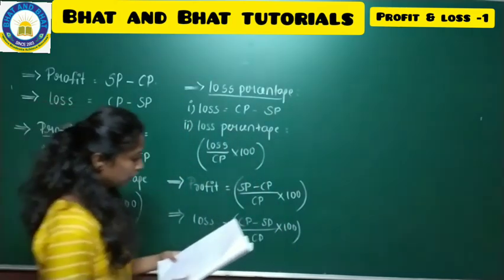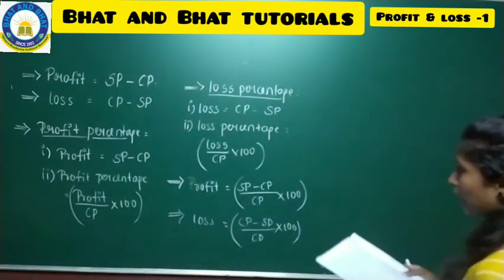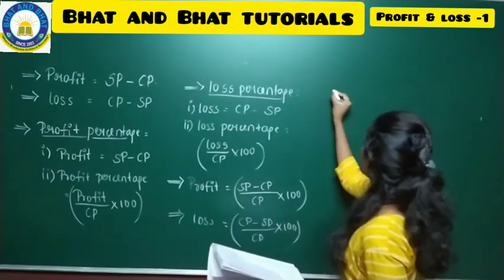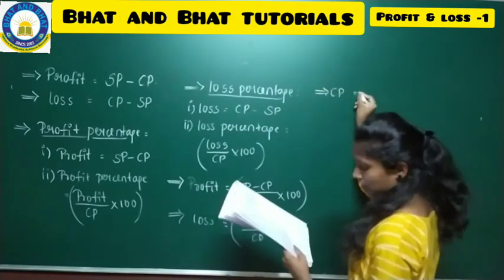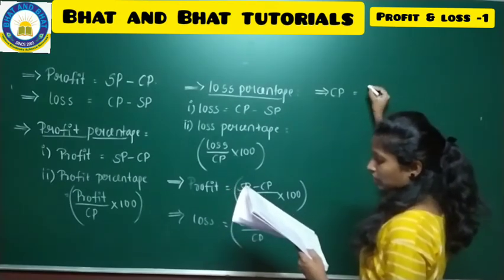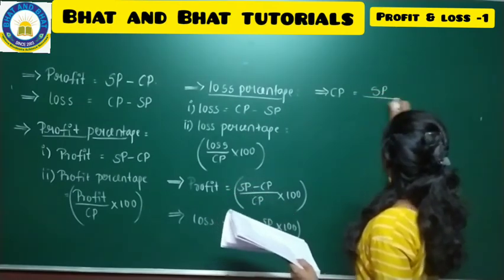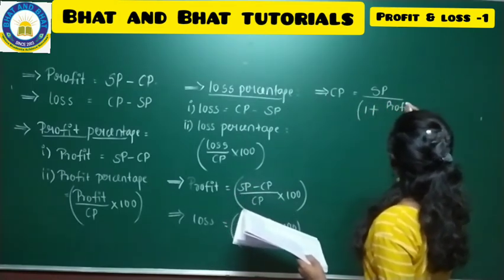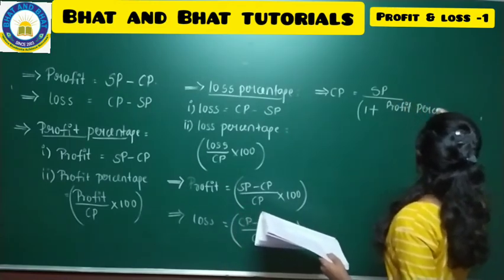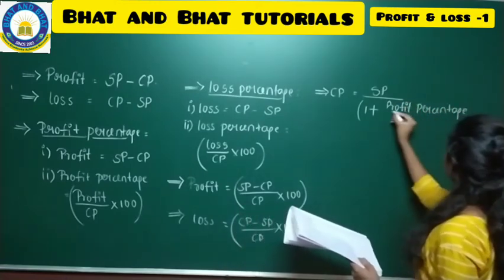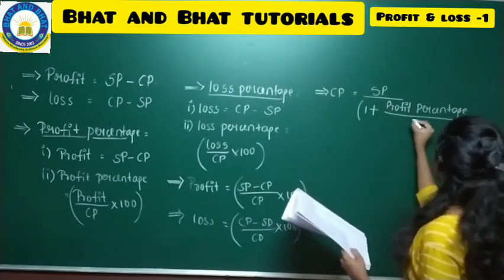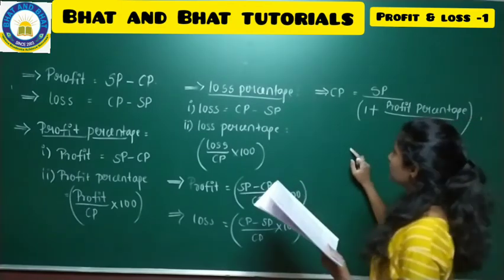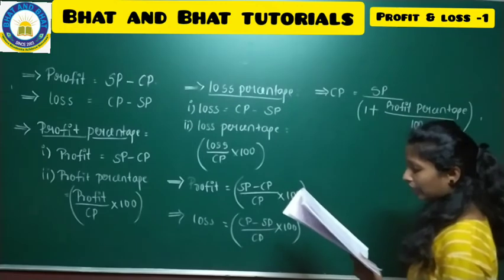And then to find SP and CP, we have a formula. To find CP, that is to find the cost price, the formula is like this: SP divided by 1 plus profit percentage divided by 100, close the bracket. And to find CP is over, and to find the SP you have